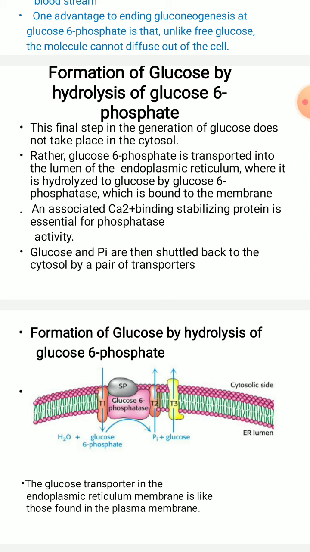You can see here GLT1, GLT2, GLT3. These are the glucose transporters which you can make out across the lumen of the endoplasmic reticulum membrane and the cytosolic side. You can see how glucose and inorganic phosphate get transported with the help of these transporter molecules.